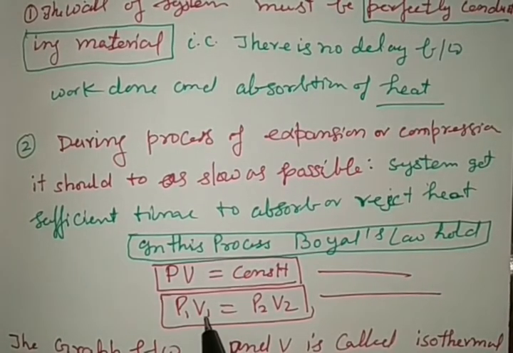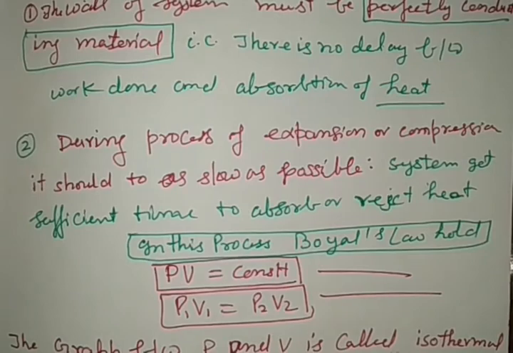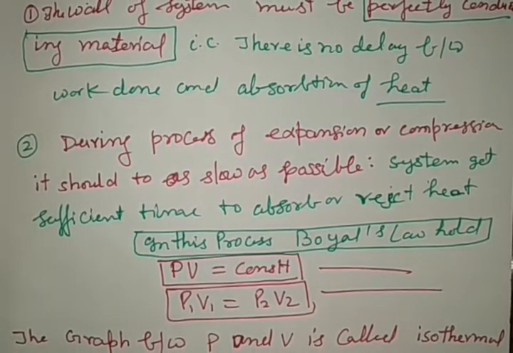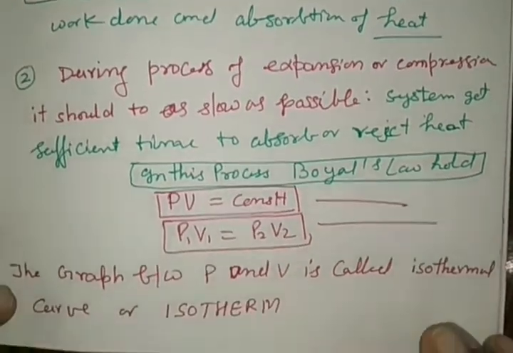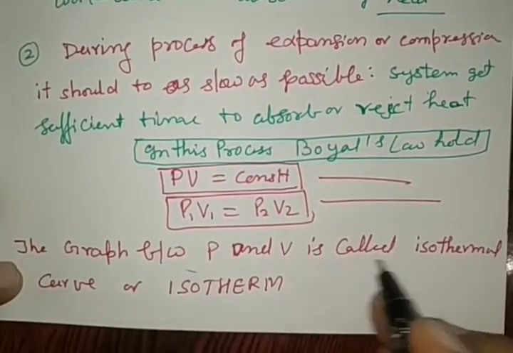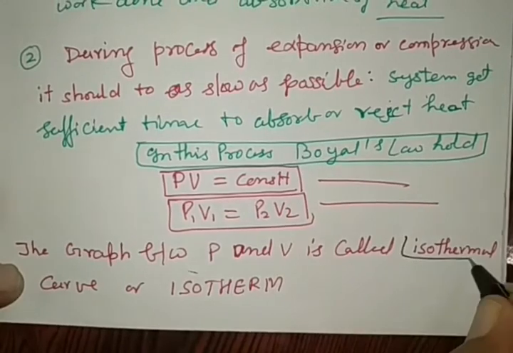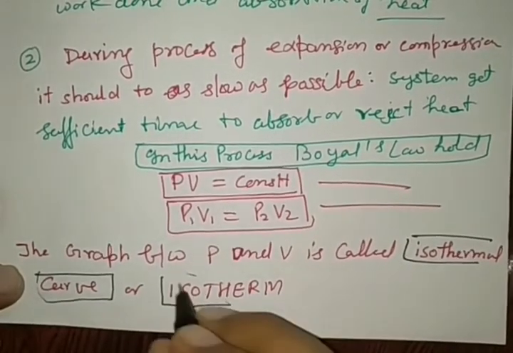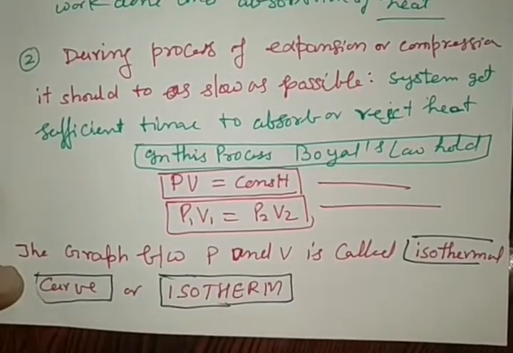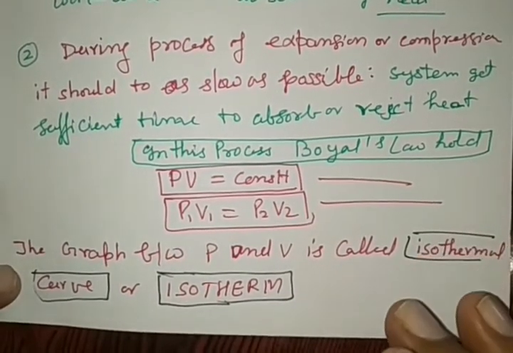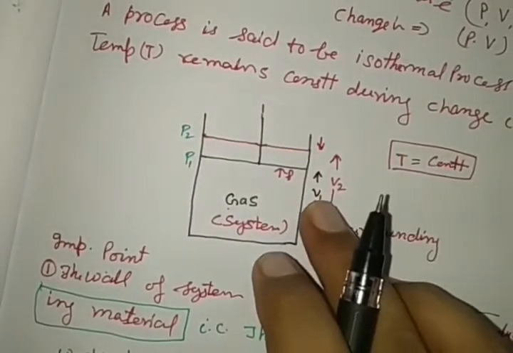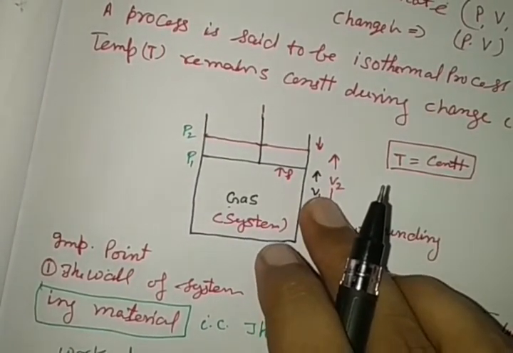During the change in pressure and volume, we can plot a graph between pressure and volume. The graph between pressure and volume is called the isothermal curve, or isotherm. If we draw a graph by doing this experiment under the complete isothermal process, a graph is obtained in this way.